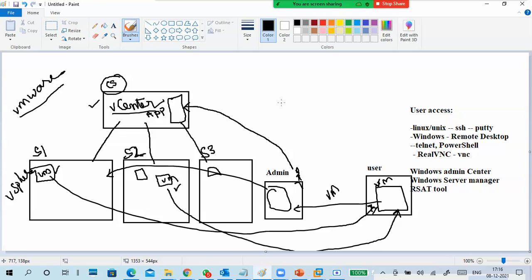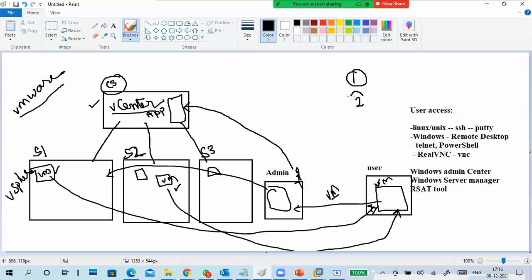What happened, guys? Tell me something. I'm not understanding what you are asking. I explained two things, right? The first one is the user requested a virtual machine from the admin. The admin created a virtual machine in the server and gave the access to the user. That's the first one I told.